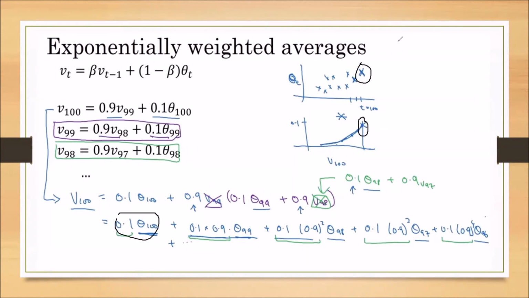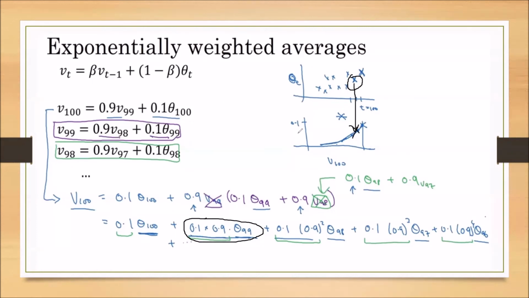Now I am representing the second expression, 0.1 into 0.9. This is theta 99, meaning I am drawing an arrow from the 99th day temperature, and I am multiplying it with 0.1 into 0.9.